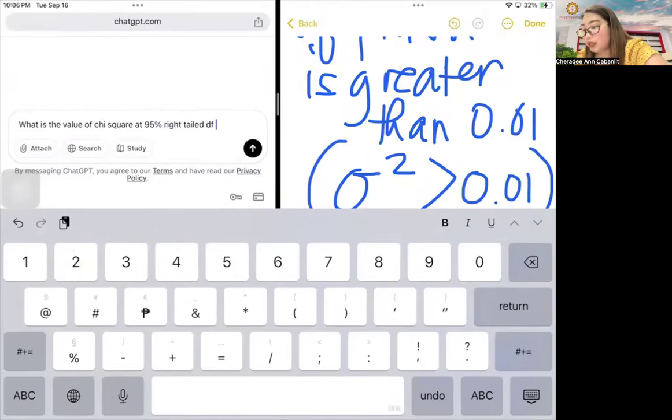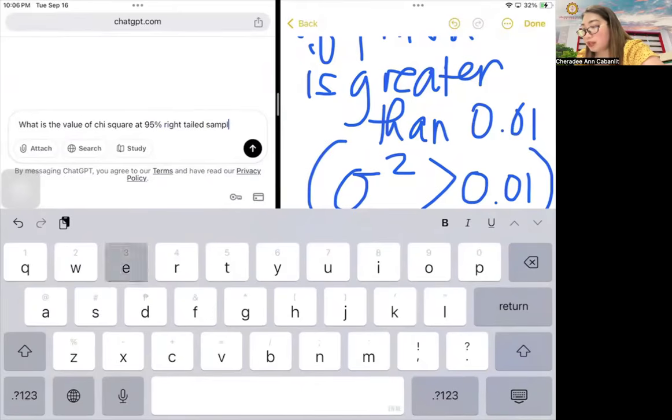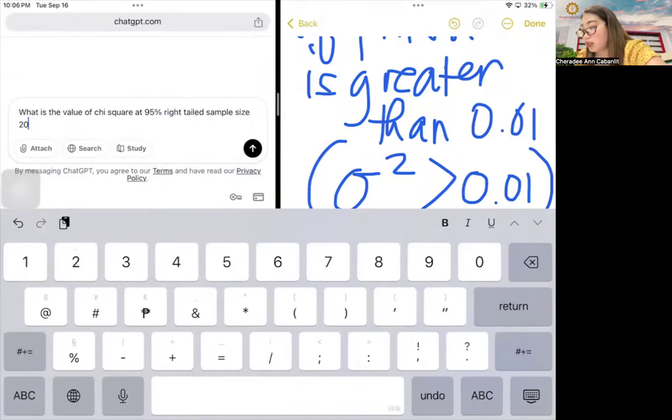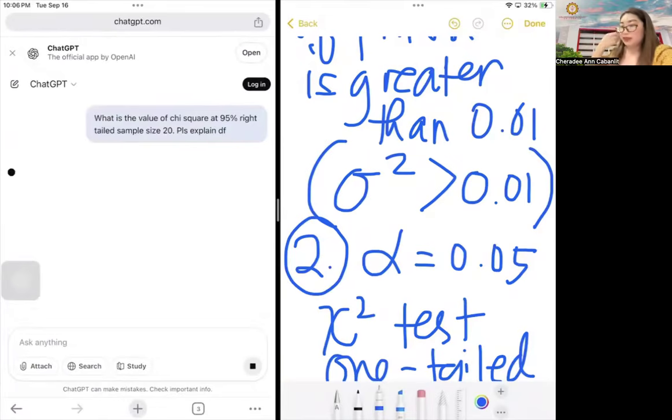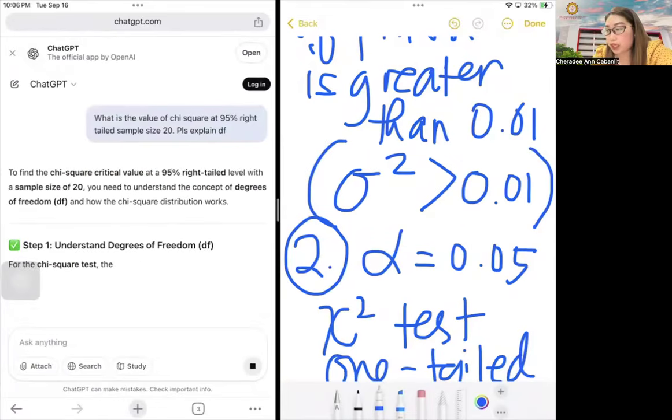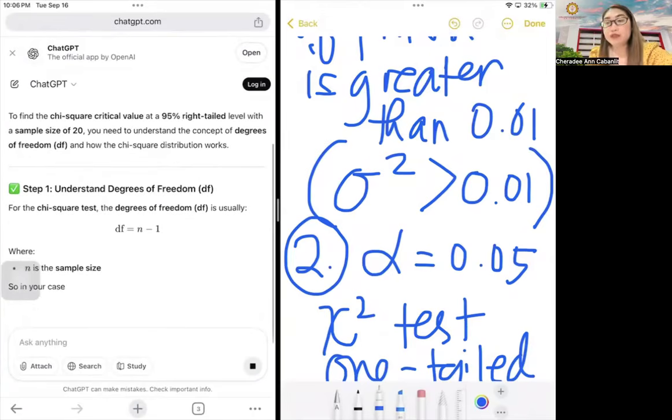DF 20. Sorry, not DF. Sample size, sample size 20. Please explain DF. Okay, so kibaw na siya. Let's see if we have the same answer. 9.3049. Oh, n minus 1 di gihapon.